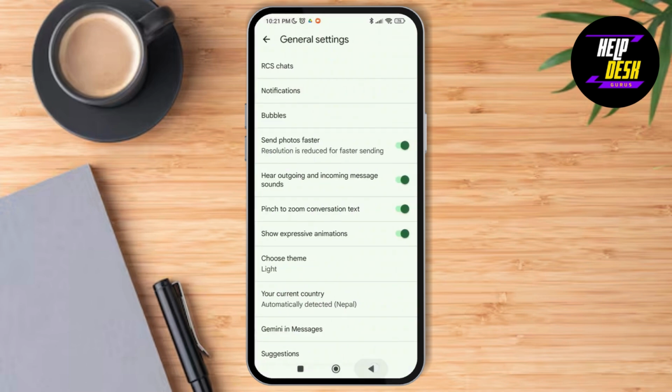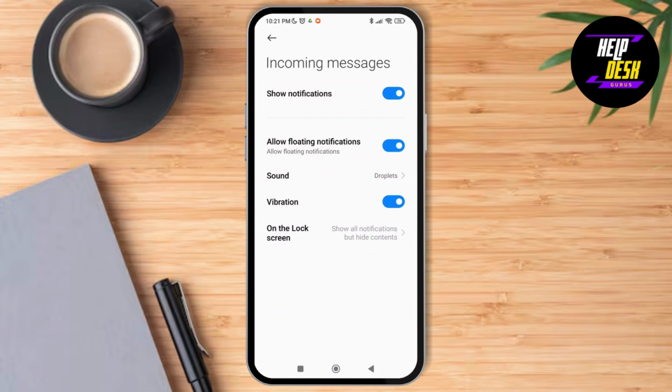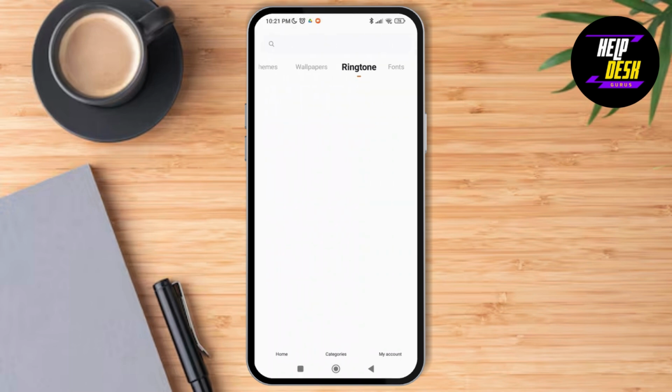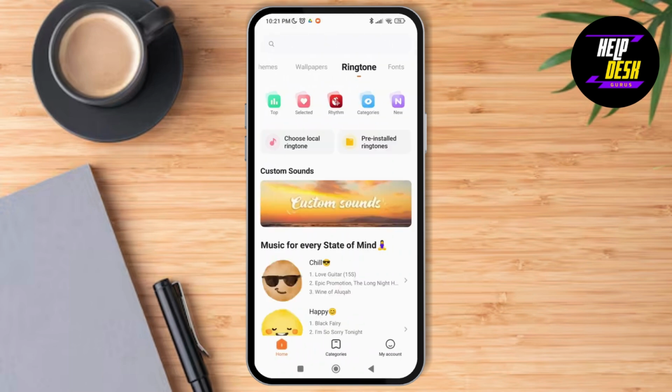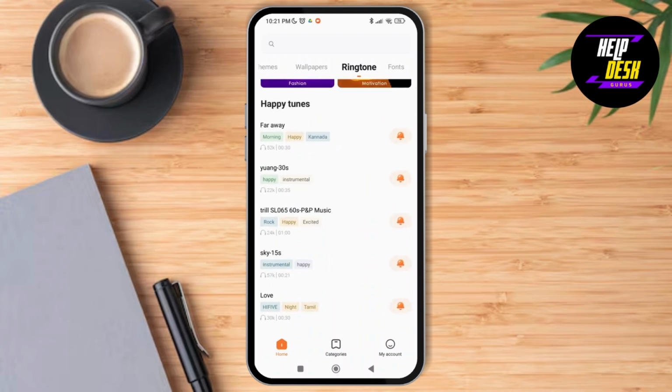or you can just directly go back and tap on incoming messages. So here you can see the sound option over here. Right now it is on the droplets sound for the notification sound on Android. Now you can tap on it and then select any of the songs or any of the other sounds that you would like. And that's how you'll be able to change the message notification sound on Android.